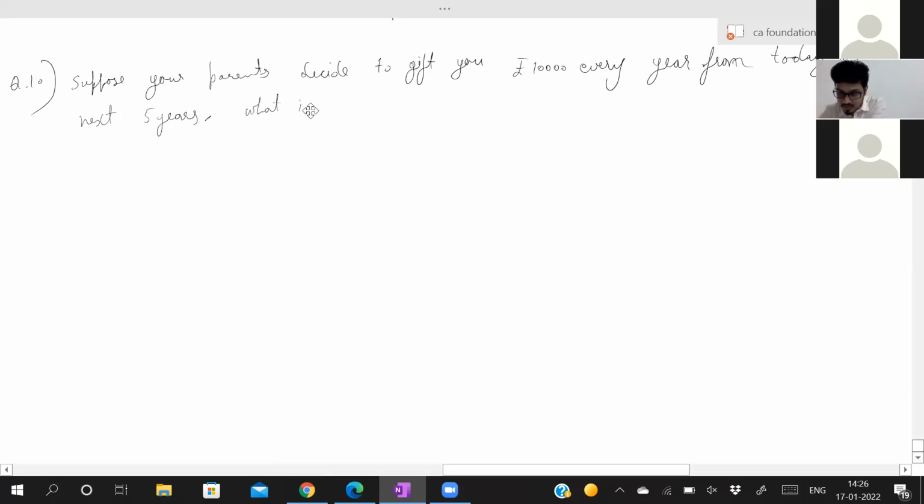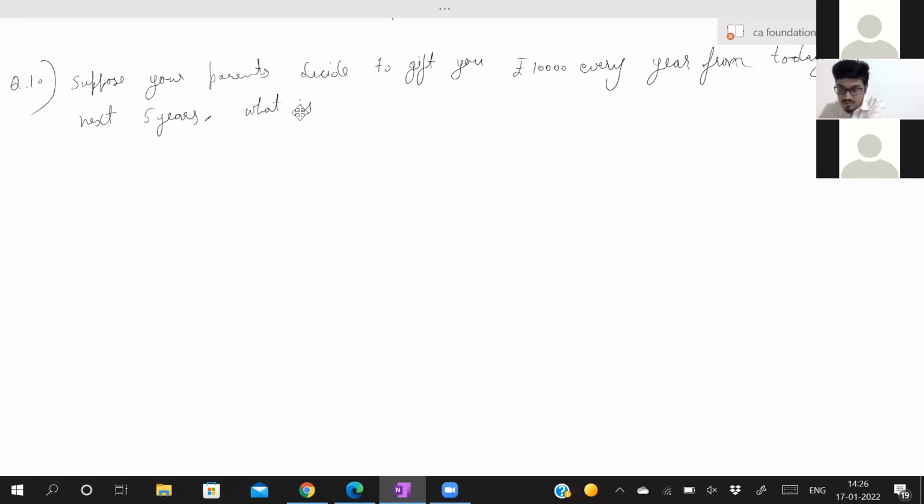Sir, why would CA take 5 years? How? So you are writing it in June. Once you clear, you have to write your IPCC. For that, you cannot write it in the next attempt itself. You have to wait for 9 months. Once you finish your IPCC, you have to do 3 years of articleship. Only then can you write final. So if you clear everything in the first attempt, it will take 4.5 to 5 years.